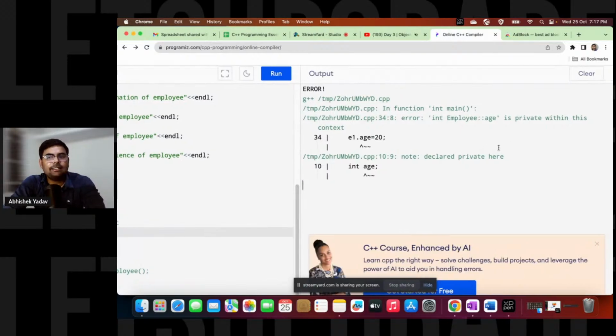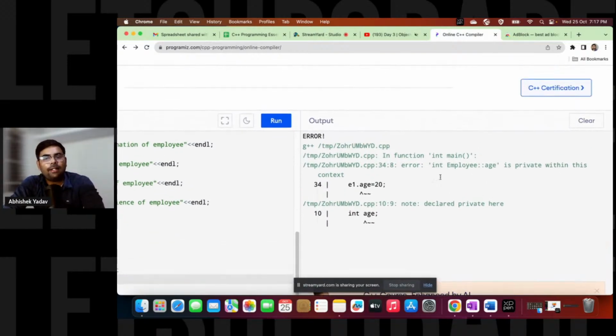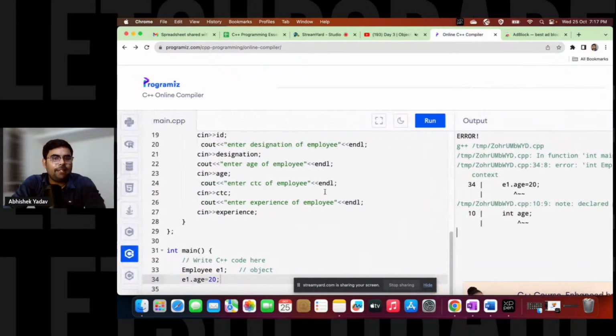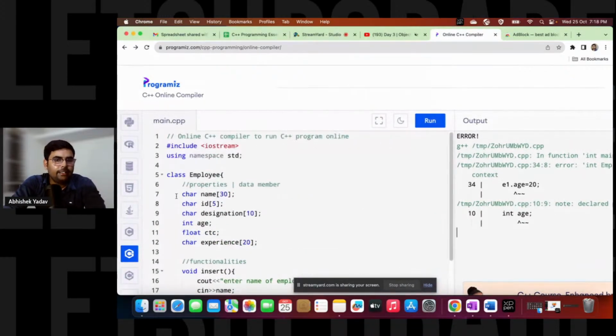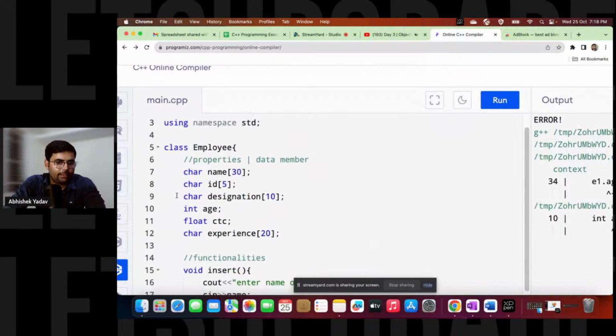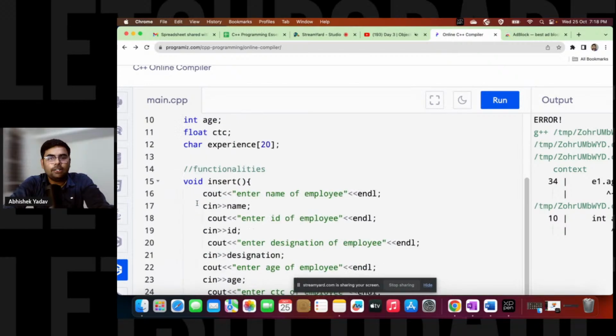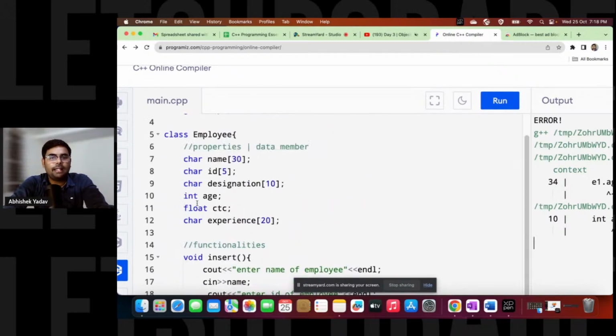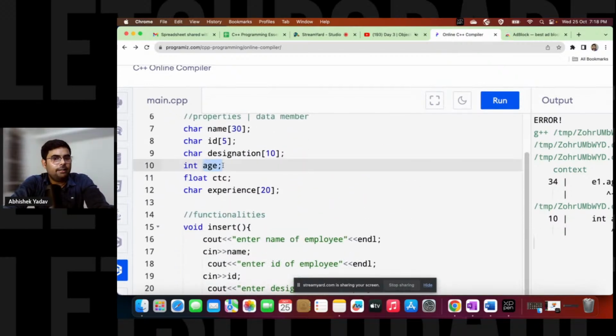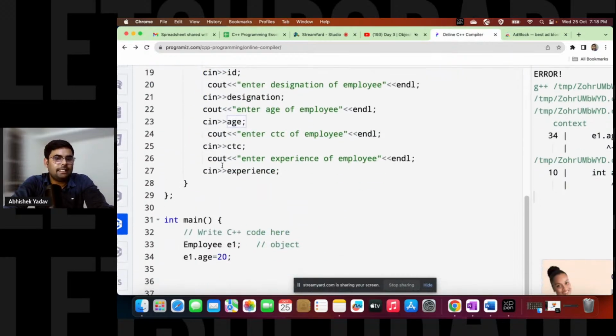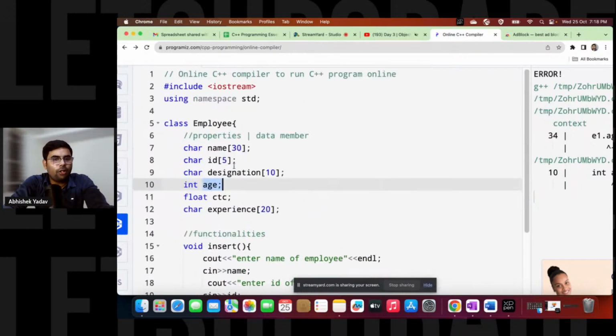What error are we getting? It is saying, hey, this is private within this context. So by default, if you are not specifying any access modifier, then it will take private by default, right? Private means you can access the data member within the same class, but not outside the class. So here you can see, guys, we are accessing this age data member outside the class, that is inside the main function.